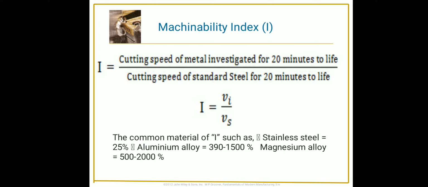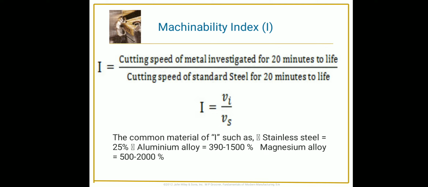I is equal to the cutting speed of the metal investigated for 20 minutes tool life divided by the cutting speed of standard steel for 20 minutes tool life. So that indicates I is equal to VI, the investigated metal cutting speed, divided by VS, the cutting speed of the standard steel.